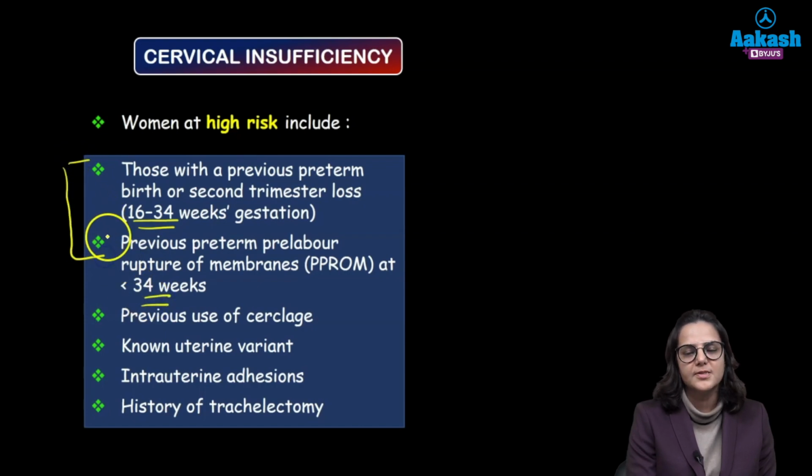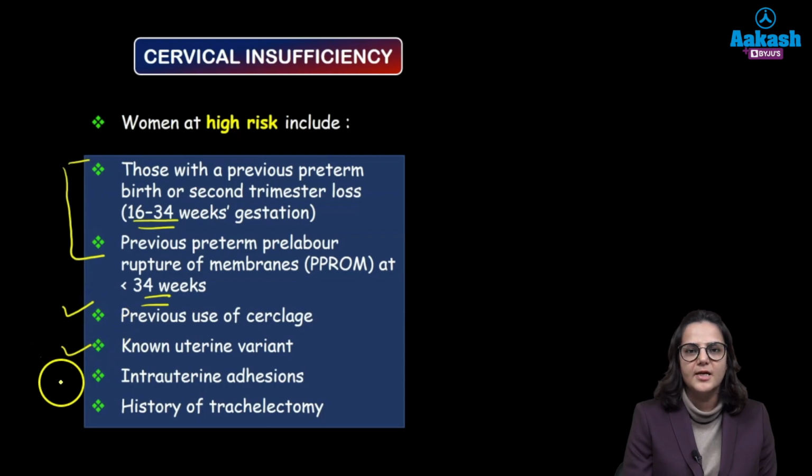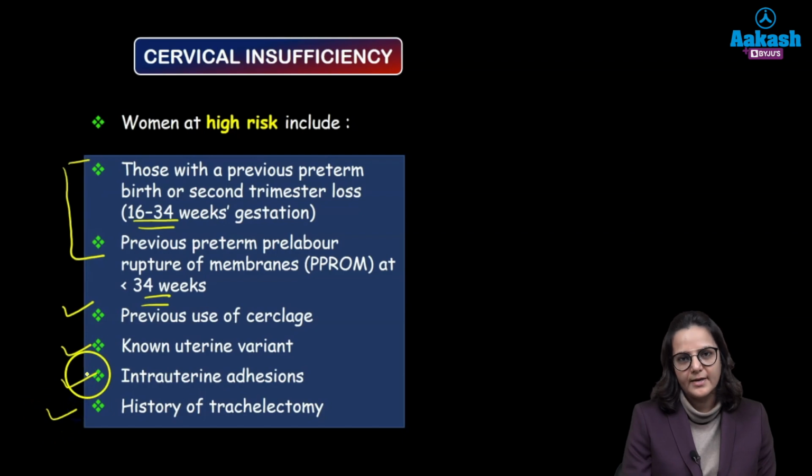Basically these two points are similar. Or the patient gives a history of previous use of cerclage. She is a known case of a uterine anomaly. She has had intrauterine adhesions, or she has a history of a trachelectomy.